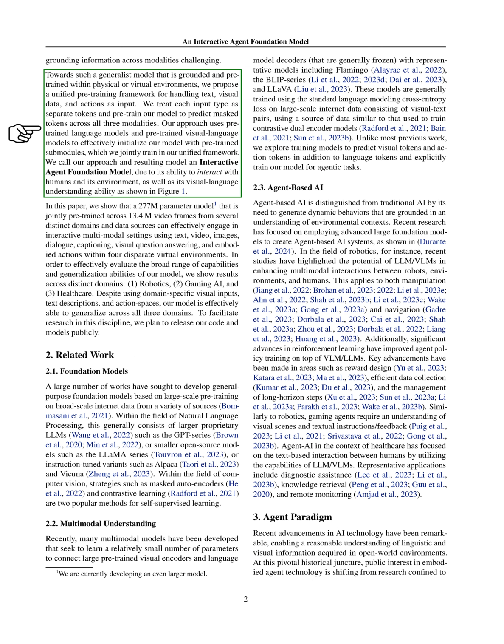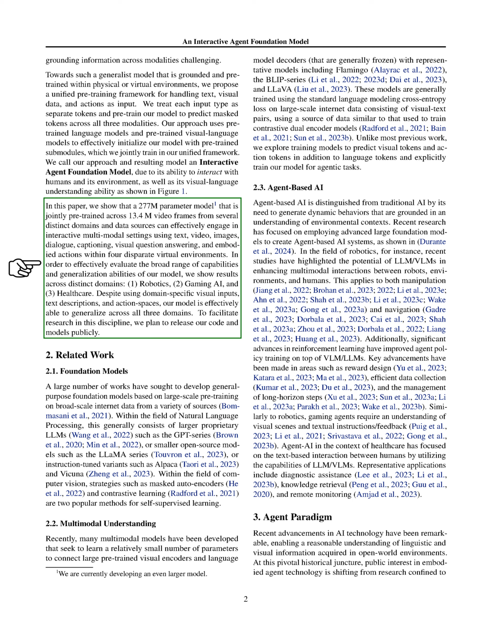To address these challenges, we're proposing a new way to train a model that can handle text, visual data, and actions all together. We start with pre-trained language and visual language models to give our system a strong foundation, and then we train it further in a unified way. We call our approach and the model it produces an interactive agent foundation model because it's designed to interact with people and its environment and understand both visual and language information, as we demonstrate.